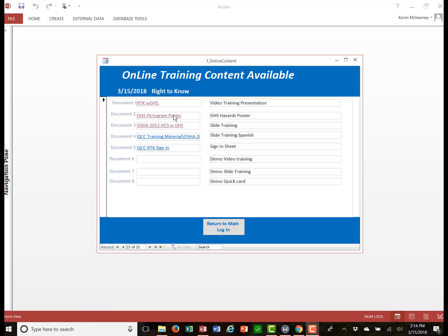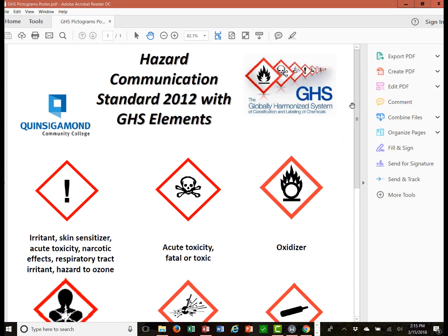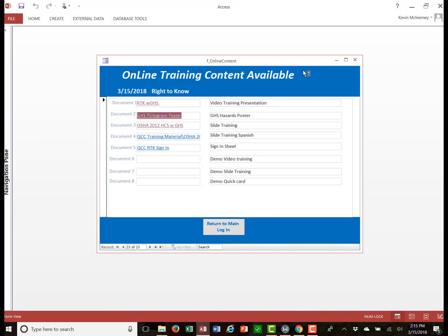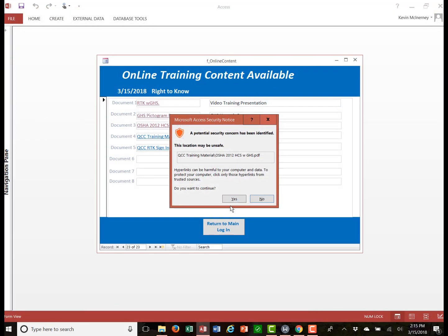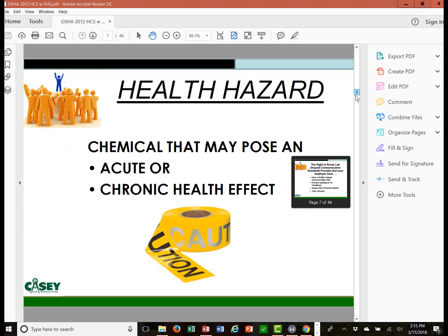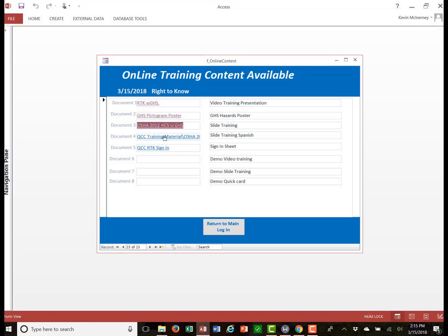In addition, the user can go to any other training that's been made available, any other content, including the pictogram poster, which has your GHS pictograms along with their hazards, as well as a slide presentation that they can go through slide by slide at their own pace. That's also available in Spanish at this point.